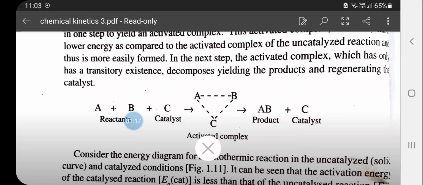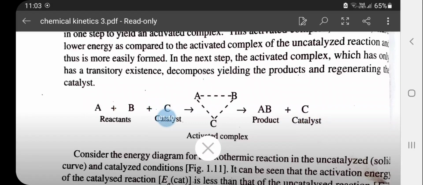Here, A, B and C, that is the catalyst, combine to form an activated complex or intermediate complex which is unstable, like this A, B, C. And from this unstable activated complex, products will be formed such as AB, and the catalyst C is liberated.